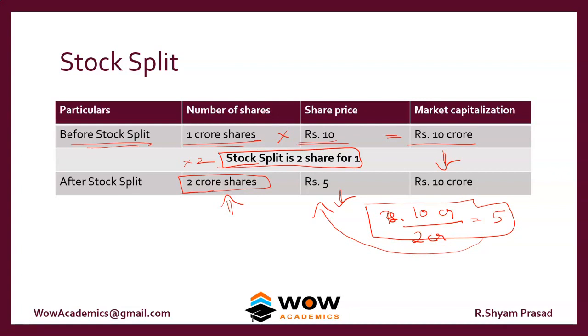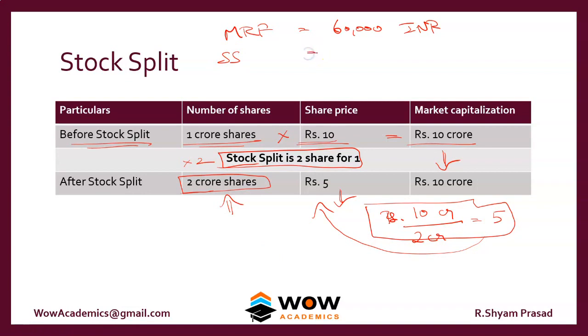For example, there's a company called MRF. The share price of this share is around 60,000 Indian rupees per share. Who can buy this share? It's very hard to trade or buy this share. So they could go in for a stock split.